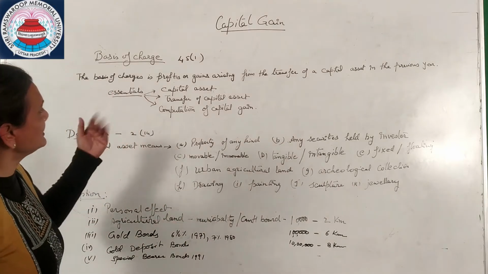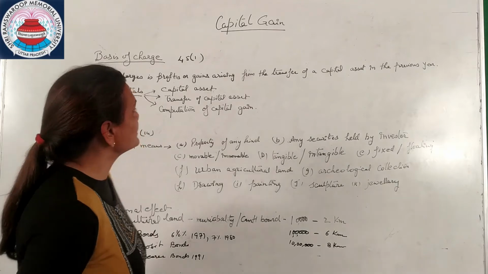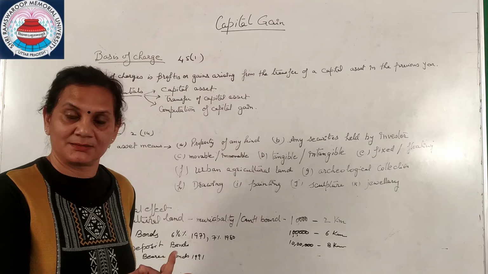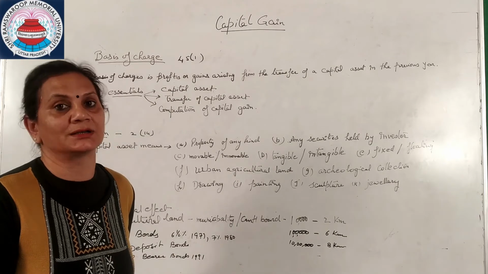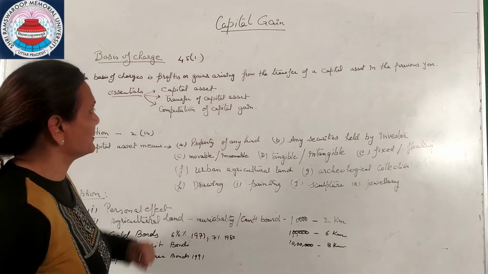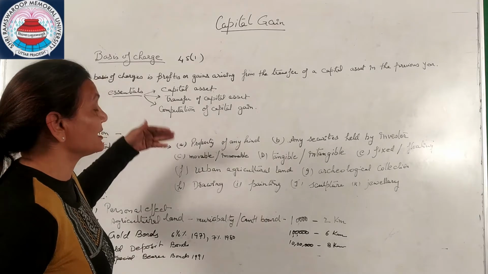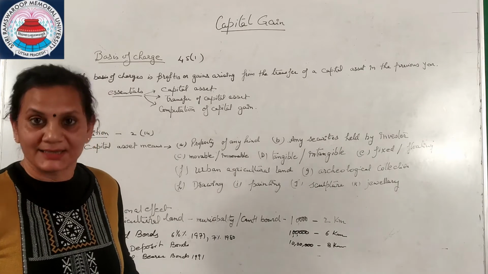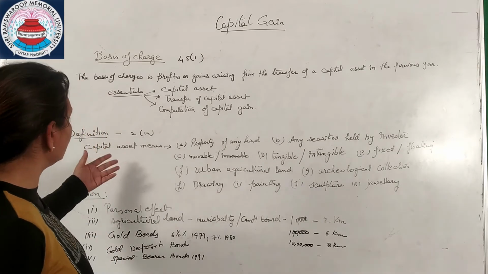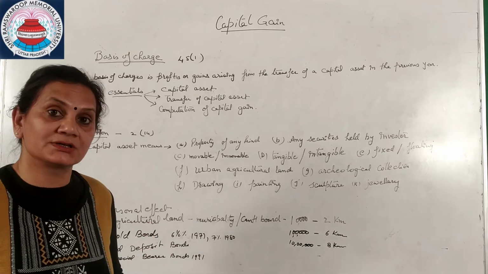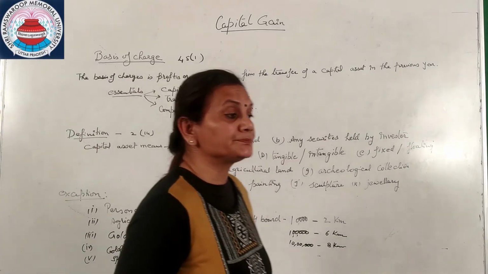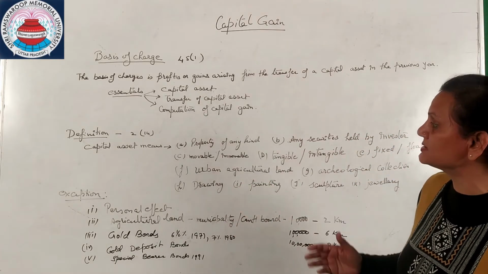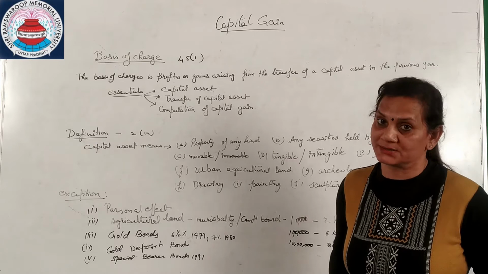It contains three essential parts, that is capital asset. Second is transfer of capital asset. Without transfer, there is nothing called capital gain. So there should be capital asset, transfer of capital asset, and third is computation of capital gain. So today we are going to tell you about the definition, and definition is very, very important, because if you are not clear with the definition, you won't be able to tell how this capital gain should be calculated.